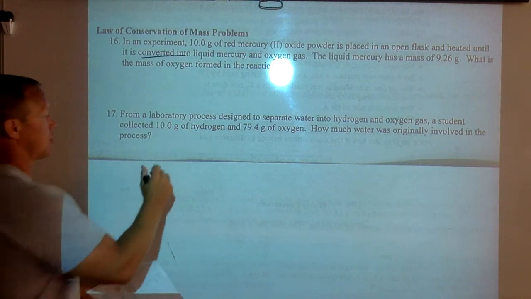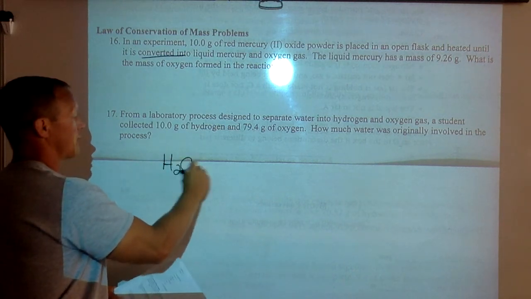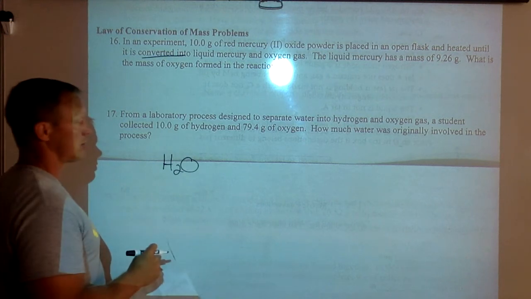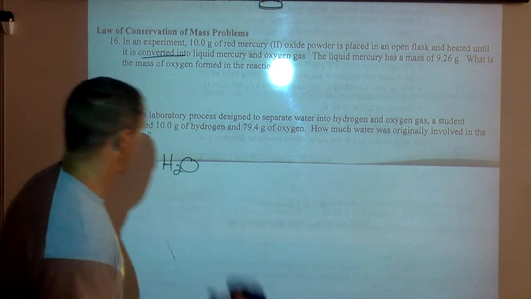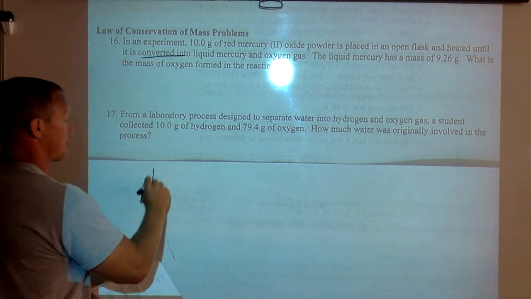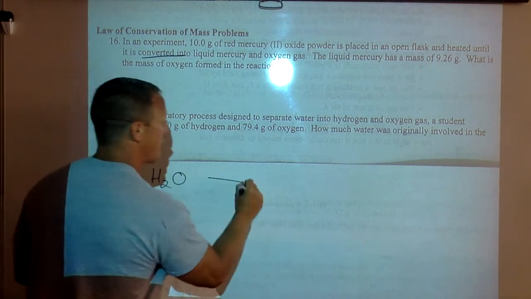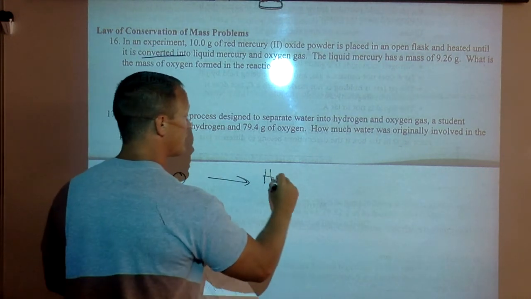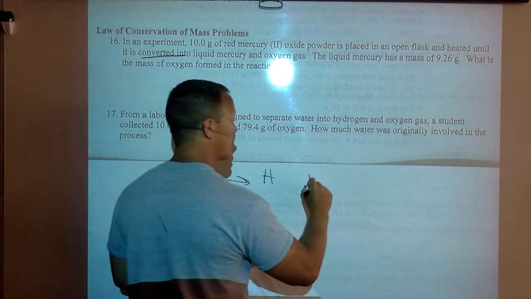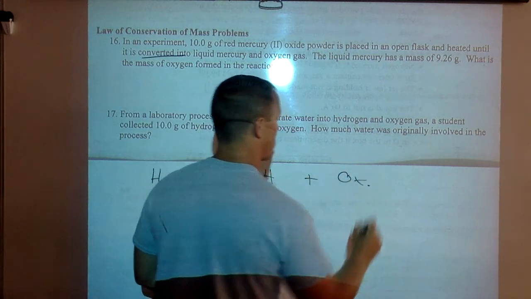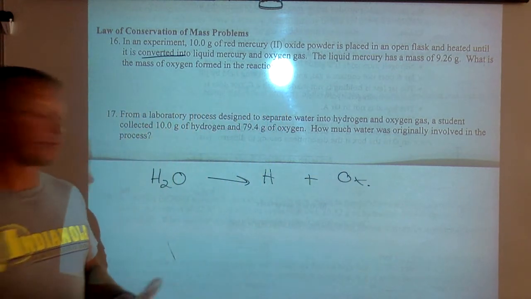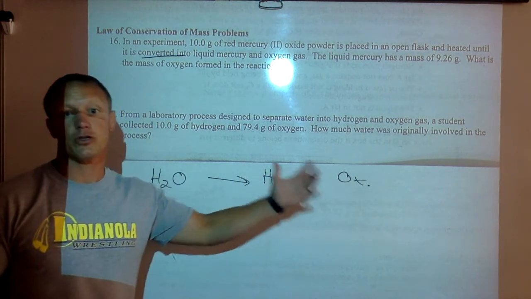Okay, so you probably know that water is H2O. Let's lower that just a little. So we're going to take water, and they're separating it into hydrogen plus oxygen. Now this is really H2, that's really O2.